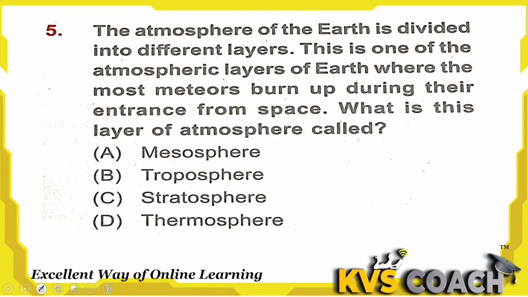Next, the atmosphere of the earth is divided into different layers. This is one of the atmospheric layers of earth where most meteors burn up during their entrance from space. What is this layer of atmosphere called? Let's check. First one is mesosphere, and yes, mesosphere is the right answer here. This is the layer which burns meteors during their entrance from the space.